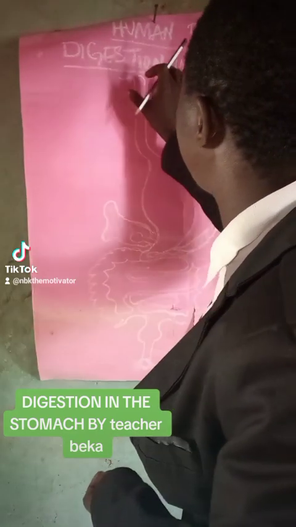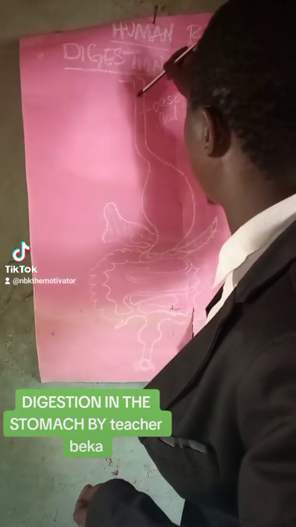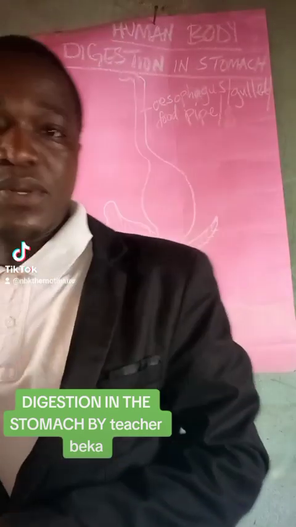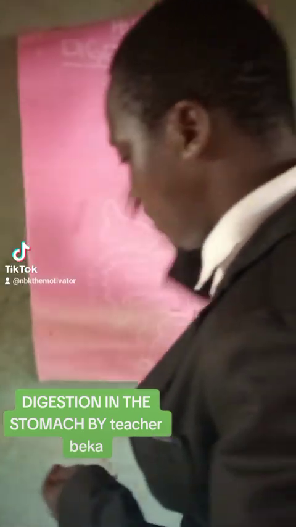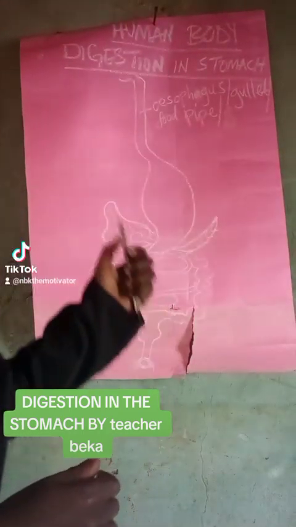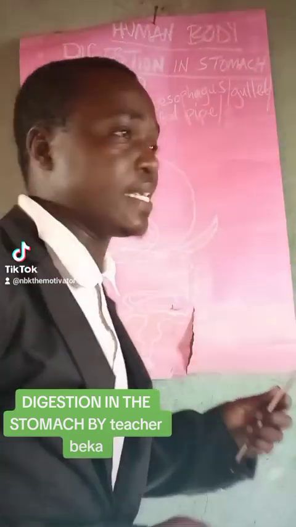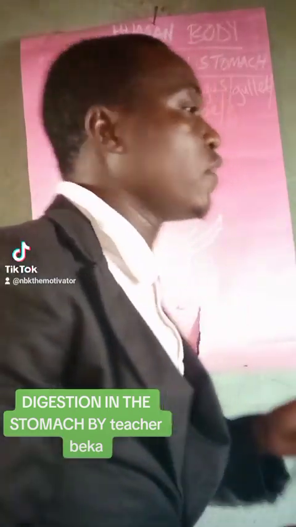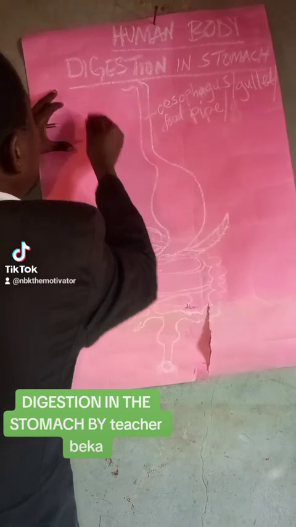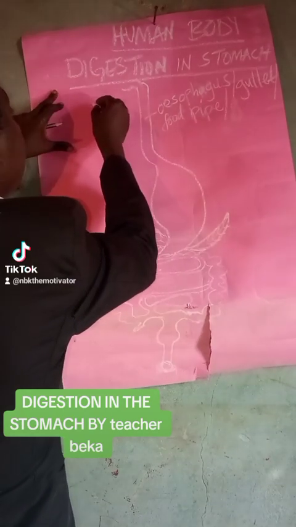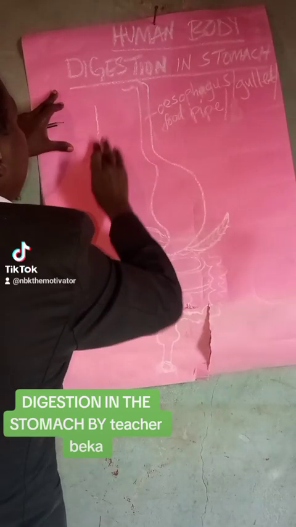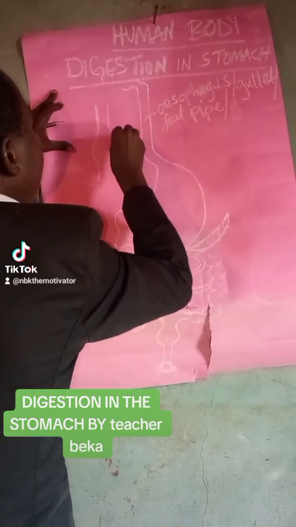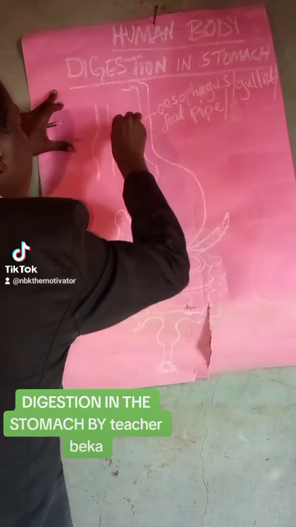Now, once the food is here, remember the food will go through the esophagus to the stomach. Here there is something very important that I want to talk about. When the food is present in the esophagus, or gullet, or food pipe, my viewer, as you can see, the food will move in a wave-like form. Let me show you how it will look.